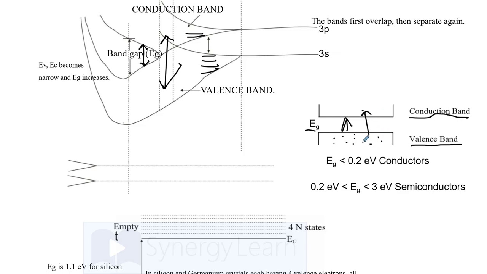Based on the formation of bands in solids, they are classified into conductors, semiconductors, and insulators. In conductors, the band gap, that is the gap between the valence and conduction band, is less than 0.2 electron volt. Whereas in semiconductors, the gap is between 0.2 electron volt and 3 electron volt. For insulators, it is larger than 3 electron volt.